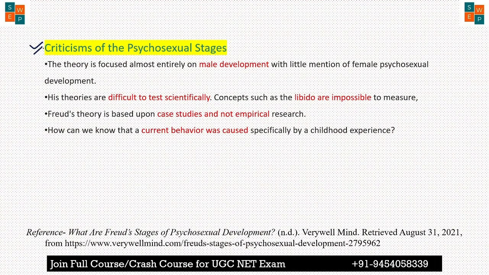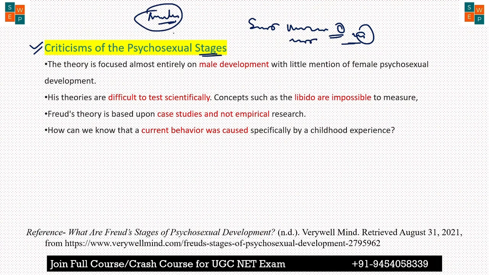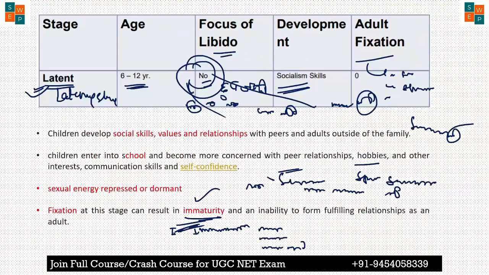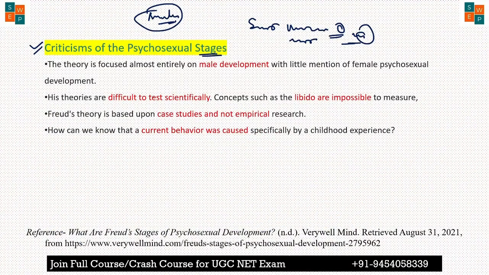And here's the criticism of the psychosexual stages. ये जो सिगमंड फ्रायड के द्वारा साइकोसेक्सुअल स्टेज दी गई थी, इसका क्यों क्रिटिसिज्म हुआ, उसको अंडरस्टैंड कर लेते हैं. Because you know that we have discussed these development stages. Basically, we have focused on the male. I have explained most of the things especially for the male. So this is the criticism, that this theory focuses entirely on male development, not female psychosexual development. Okay, there is very little mention of it.